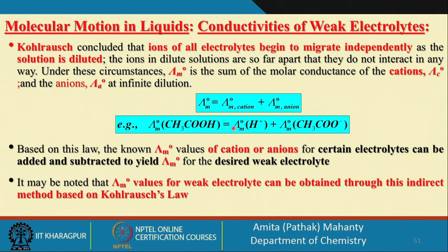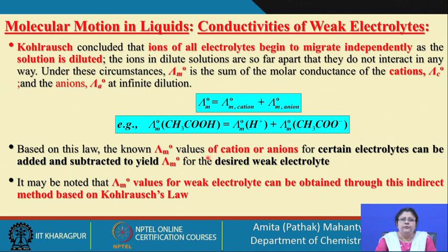So, we can say that according to Kohlrausch's law, the conclusion is that the ions of all electrolytes begin to migrate independently as the solution is diluted. The ions in dilute solutions are so far apart that they almost do not have any intermolecular interactions, so they do not interact. Under these circumstances, we can have the molar conductance at infinite dilution as the sum of the molar conductances of the cation and the anion in the dilute solution. So, this is how it is represented.